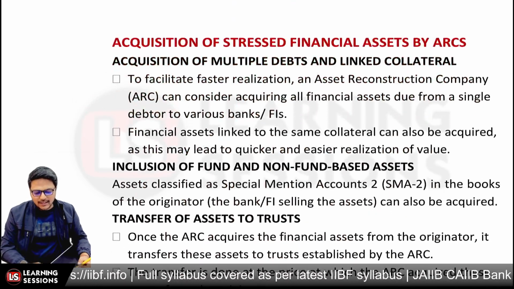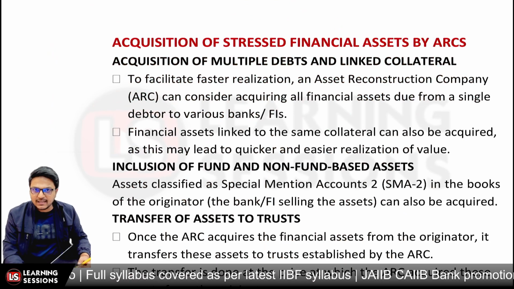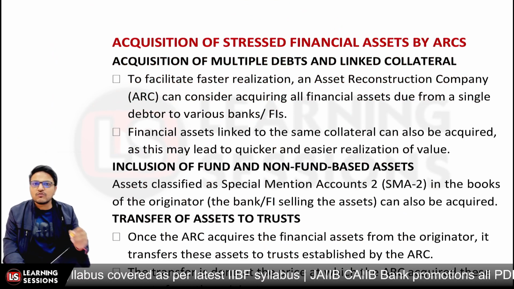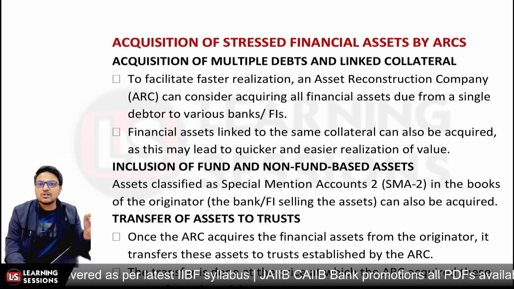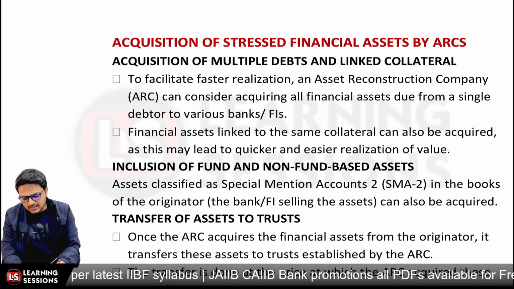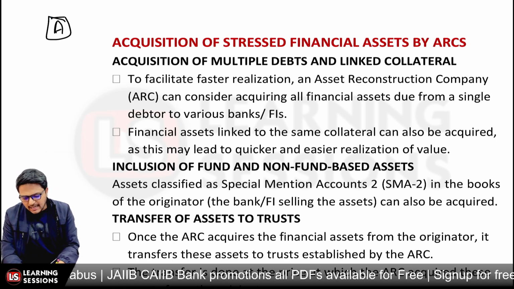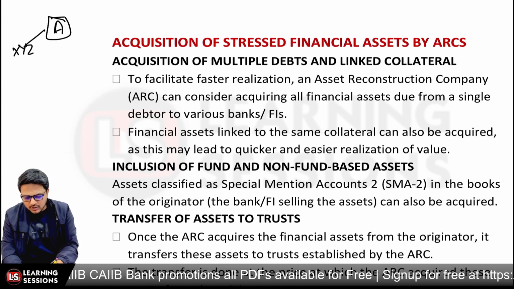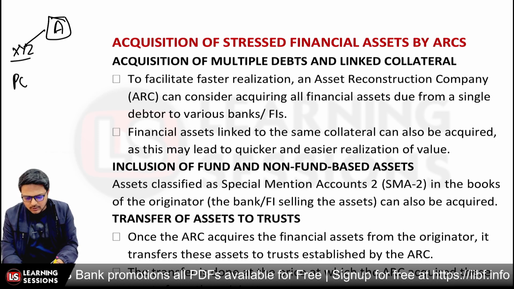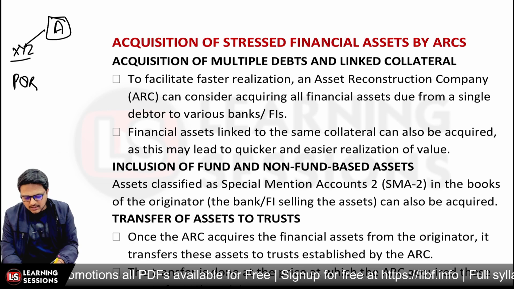And after that, it's related to acquisition of stressed financial assets by the ARCs. Now, acquisition of multiple assets and linked collaterals. Let's say it may be the case that a particular debtor, that is a particular borrower, is having loan accounts with different banks. It's having a loan account with XYZ bank, and also with PQR bank, and also with another bank.